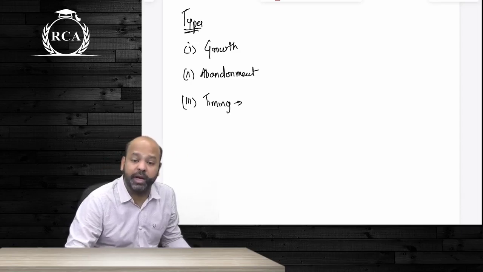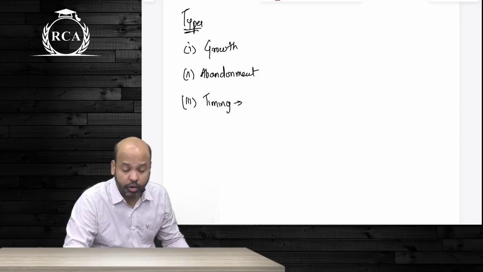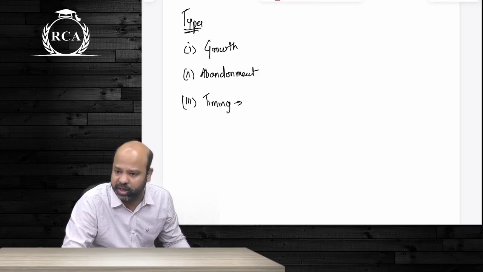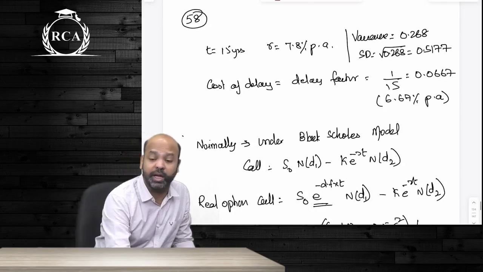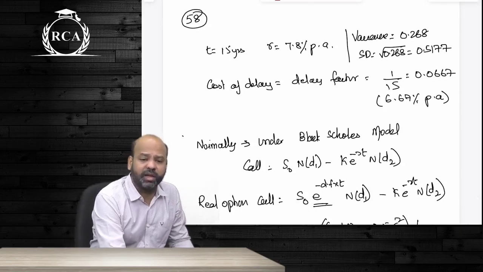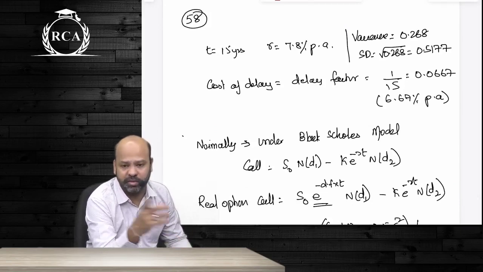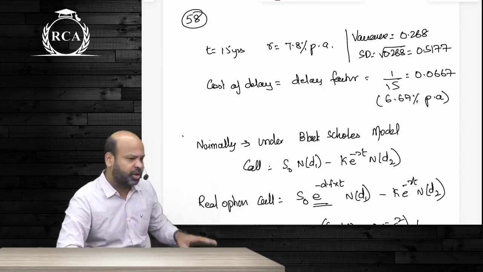Though they have negative NPVs for the time being, you're investing in them because they're going to contribute to the growth of the organization. Abandonment option, what did we study? It is a right to exit. And timing option is basically you having a right to delay a project. It doesn't matter whether it is growth option, timing option, or abandonment option. Their option valuation method will still be based on the three option valuation methods that we did. What were the three option valuation methods?